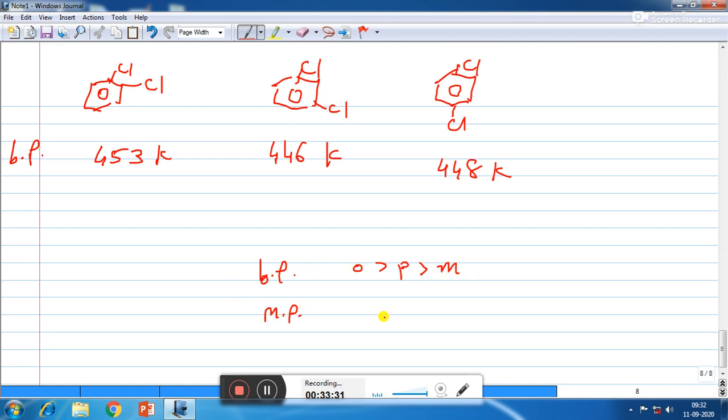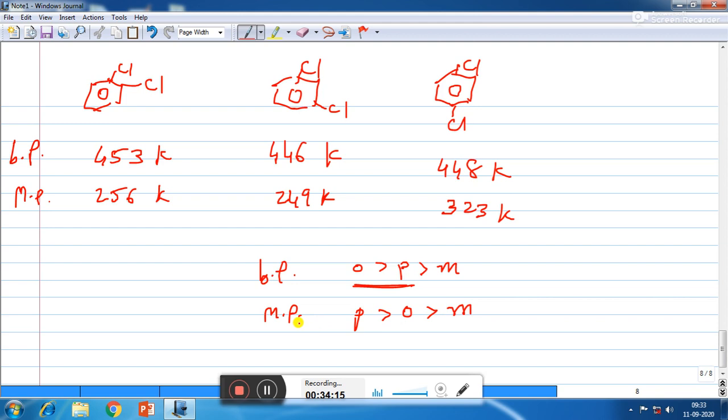And in case of melting point, the order will be that para isomer is having the highest melting point of 323 Kelvin. Thereafter we have ortho dichlorobenzene having melting point 256 Kelvin, and the least melting point is of meta isomer, 249 Kelvin. So in case of melting point, the highest melting point is of para isomer. So here we have to interchange these two. So P is greater than O is greater than M.